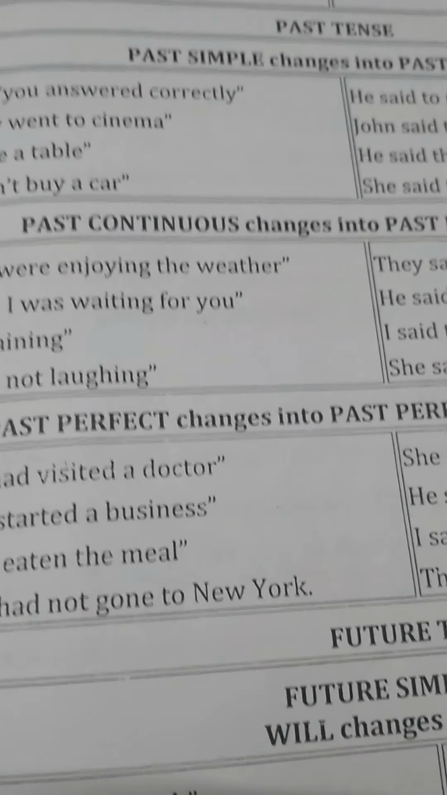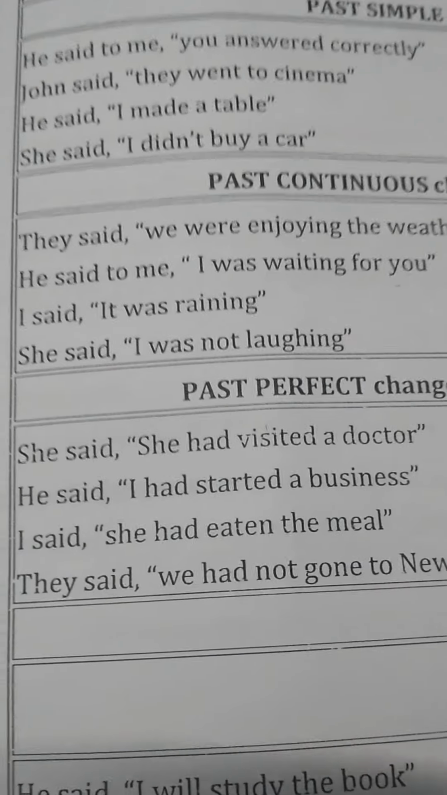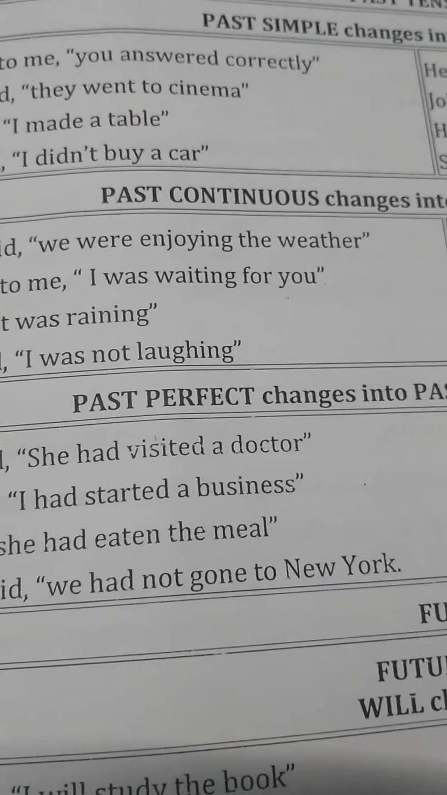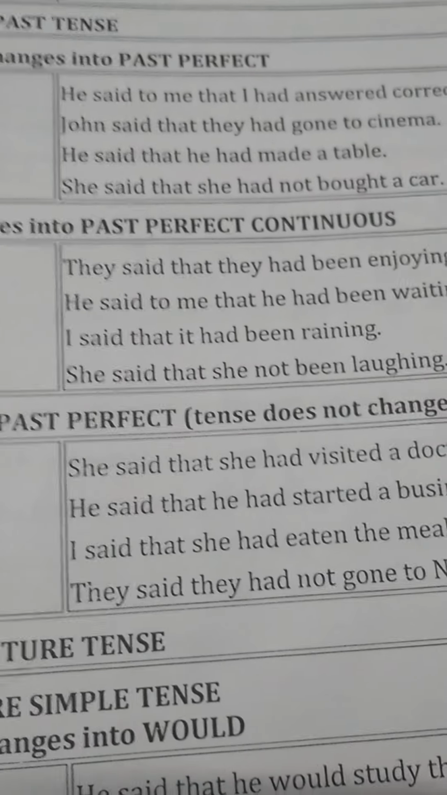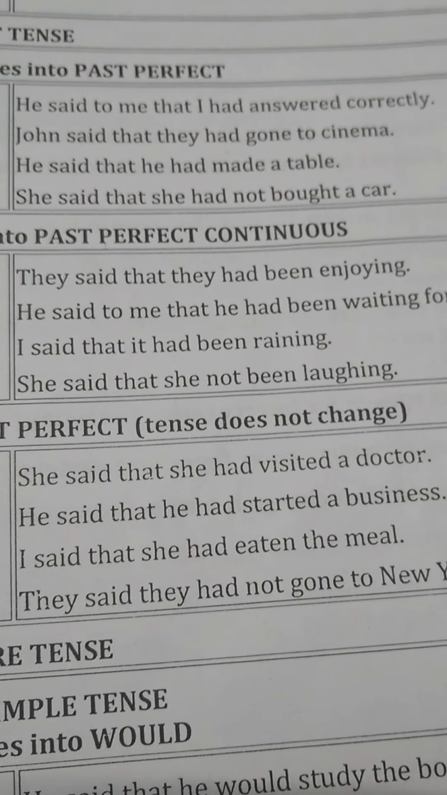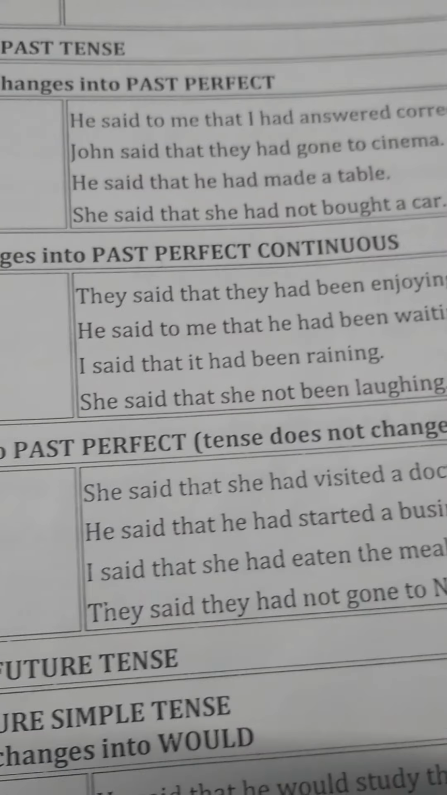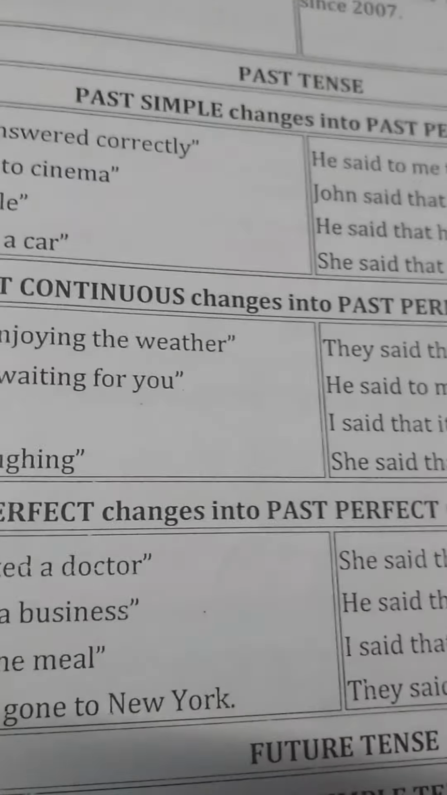Then next tense, past continuous tense. It converts into past perfect continuous tense. Like they said, "We were enjoying the weather." This is past continuous, it's converted into past perfect continuous. They said that they had been enjoying the weather. Then he said to me, "I was waiting for you." It's converted into he said to me that he had been waiting for me. So here past continuous tense converts into past perfect continuous tense.